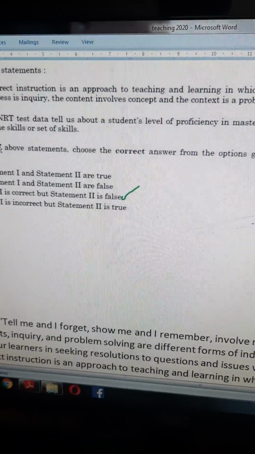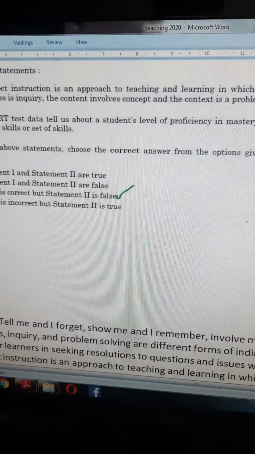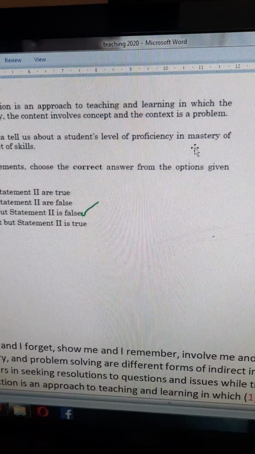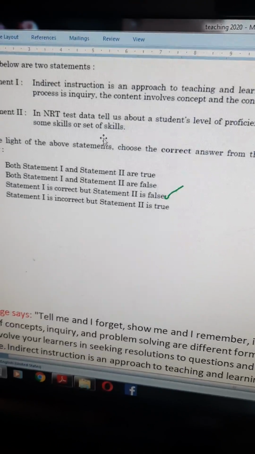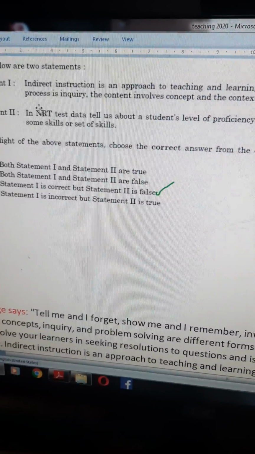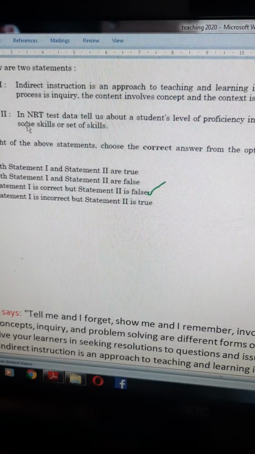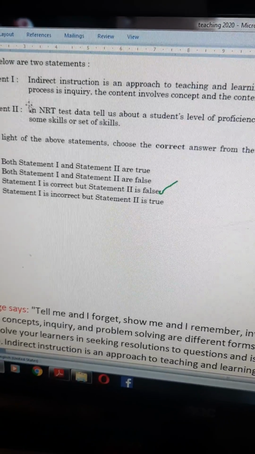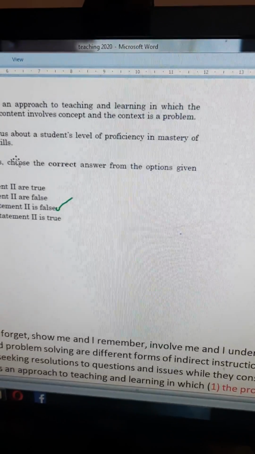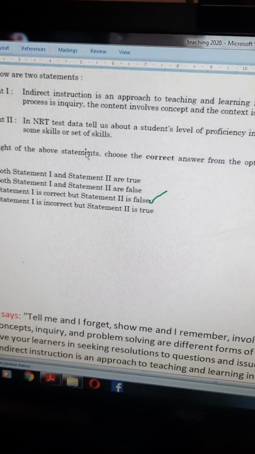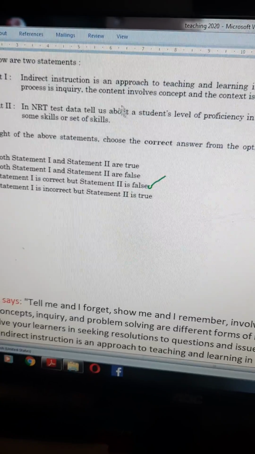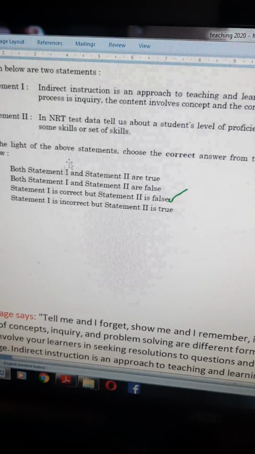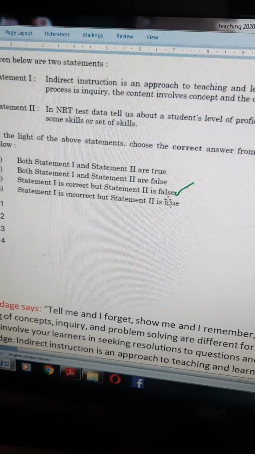We are comparing overall how he is performing compared to other students. In norm referenced, we are not explaining the proficiency or mastery of some skills or set of skills. This is a wrong statement. If CRT were in the place of NRT, then this statement would be right. But in norm referenced, we are comparing one student with another student's performance. That's why statement 1 is correct, but statement 2 is false.